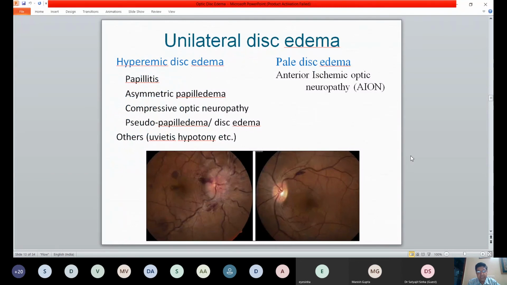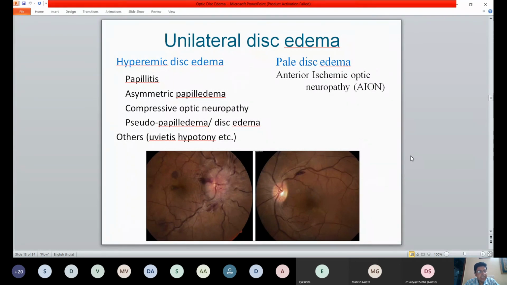When we look at unilateral disc edema, you have a patient with one-sided disc edema, and the other disc is absolutely normal. So you would at a glance want to know whether it's hyperemic or pale. If it's hyperemic, your conditions could be papillitis, asymmetric papilledema, of course localized orbital things like compressive neuropathy, pseudopapilledema or pseudo disc edema, and localized inflammations like posterior choroiditis, uveitis, intermediate uveitis, hypotony after a glaucoma surgery or a leaking bleb. So these are common causes of a hyperemic unilateral disc edema.